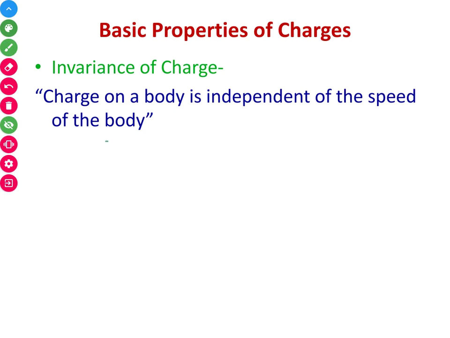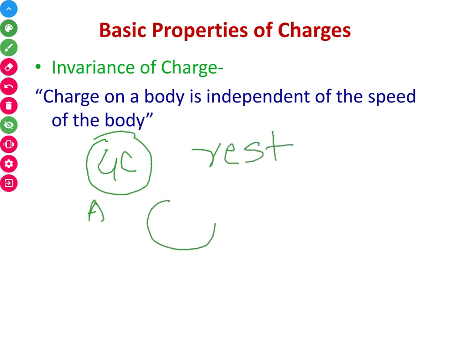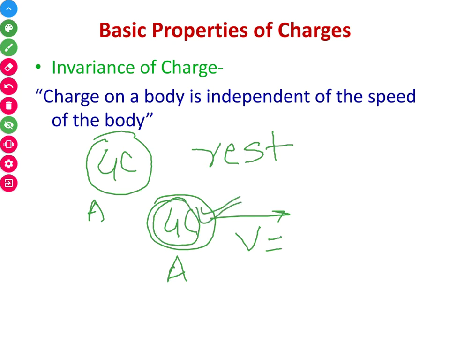Say for example, this is body A, whose charge is 4 coulomb, and the body is in rest position. If the body A is moving with some velocity v, the charge remains the same. It will not be affected by the speed of the object. So this property is called invariance of charge. That means charge on a body is independent of the speed of the body. So this is again a very important property.